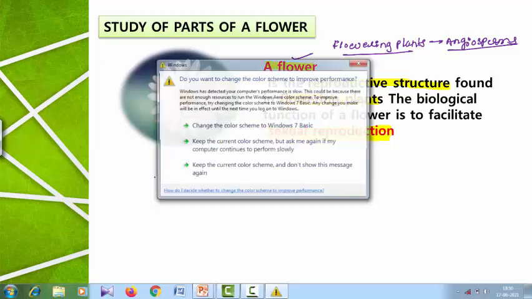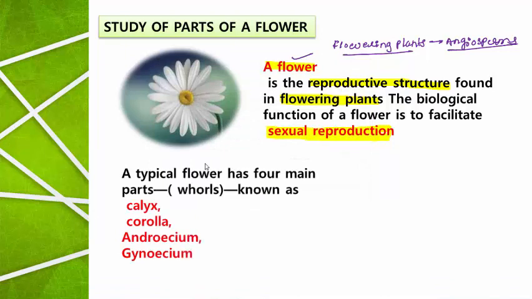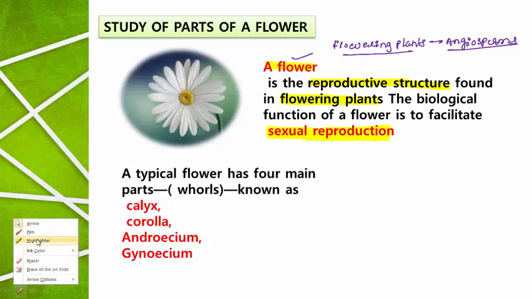So, moving to the next one. A typical flower has four main parts. When we consider a standard or typical flower, it consists of four main parts, and the parts of the flower are also called whorls. Why are the flower parts called whorls? Because they are arranged in the form of a circle. So one by one, a circular arrangement is observed. Hence the flower parts are known as whorls.